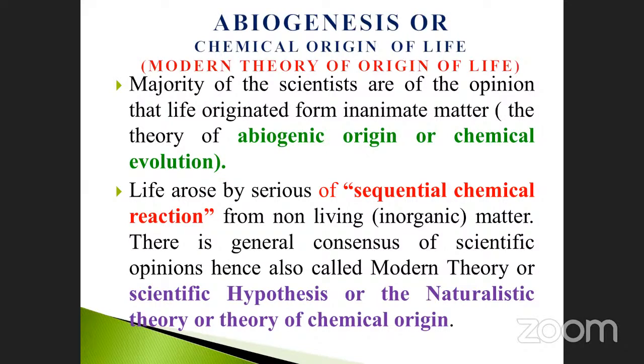Okay, these all come under the heading abiogenesis. That's why it is also called chemical origin, otherwise called the modern theory of origin, because it's made up of chemicals.